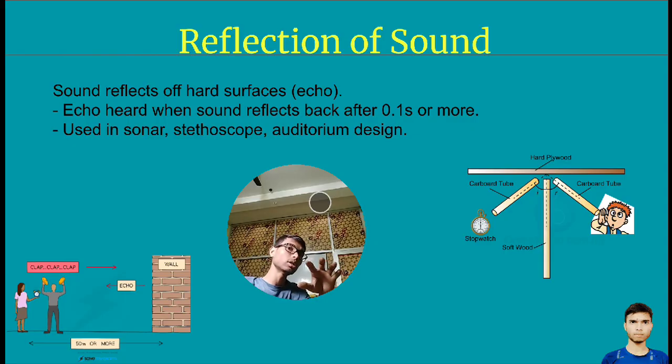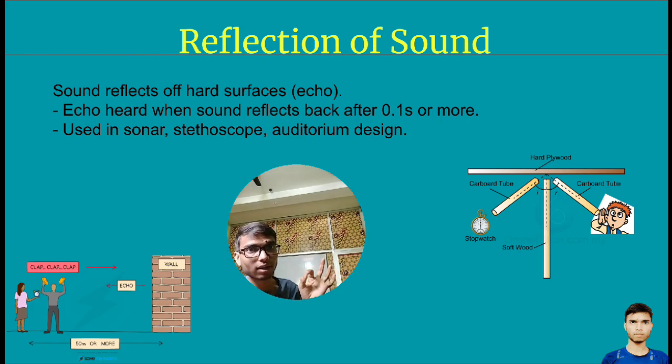And here we saw reflection of sound. The object will vibrate, then the vibration will hit the surface of the object, then it will be reflected into another direction, then that sound will reach our ear. Even directly the sound can come into our ear.